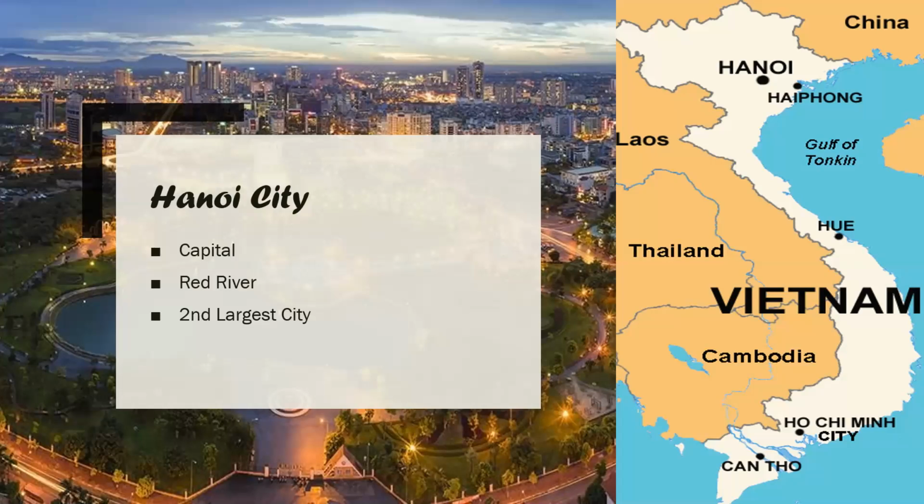Now, a few things to remember about it: as I mentioned, it is the capital of Vietnam, and it is on the Red River. It is also the second largest city. And you can see here that it is quite near to the borders of China.